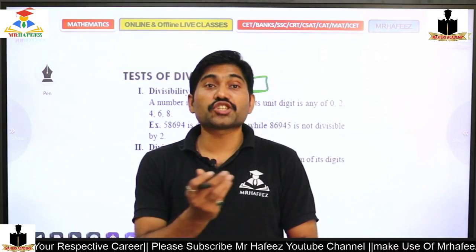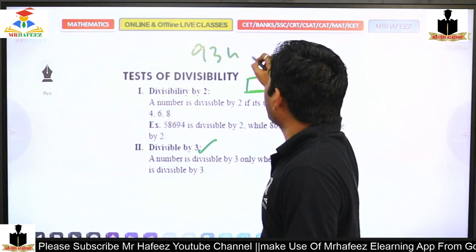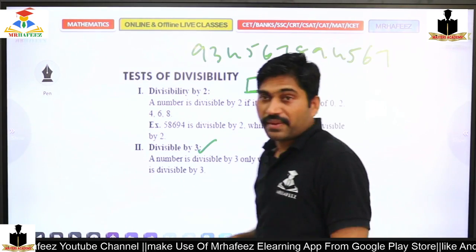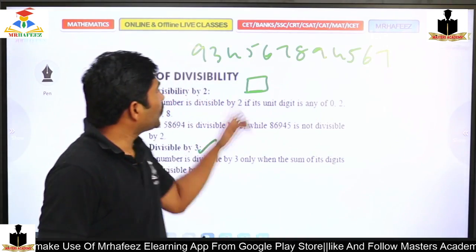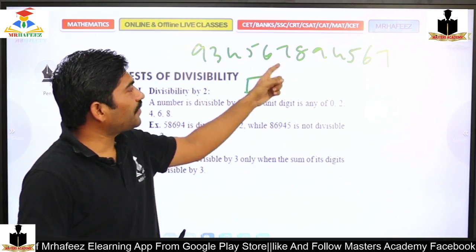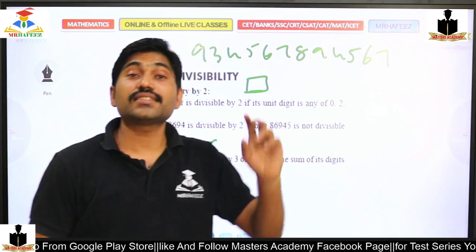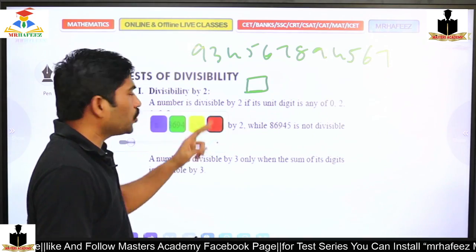The sum of all digits should be divisible by 3. That's it. So 9, 3, 4, 5, 6, 7, 8, 9, 4, 5, 6, 7. Is this divisible by 3? Come on, type your answer. Is this divisible by 3? Come on, you should be very faster.